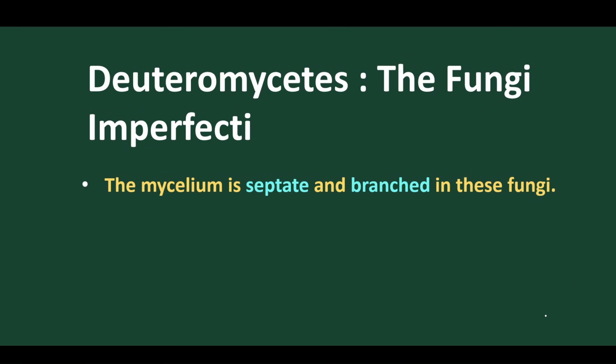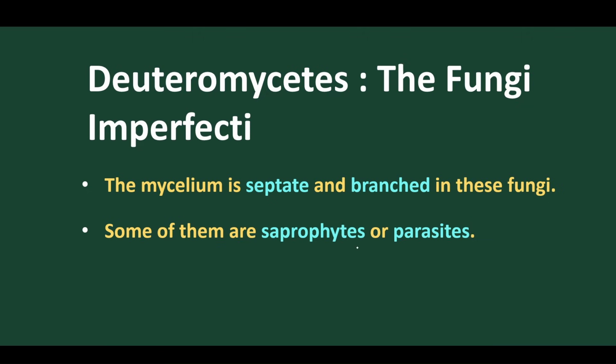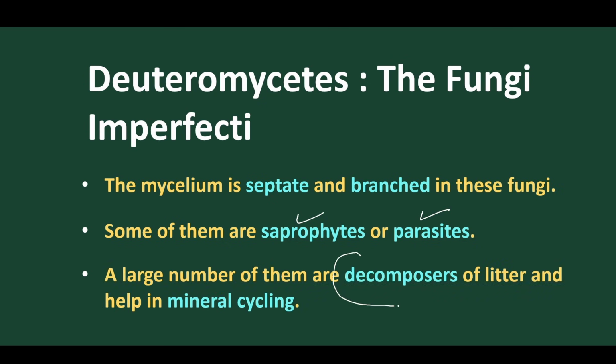The mycelium is septate and branched, as we have already discussed, and they have a central pore in between. This is the condition of higher fungi, and we also find this type of condition in the mycelium of Deuteromycetes. Some of them are saprophytes, that means they survive on dead organic matter, and some are parasites, they survive on a living host. Due to this nature, they are regarded as the best decomposer.